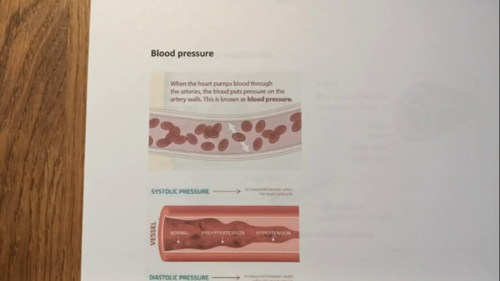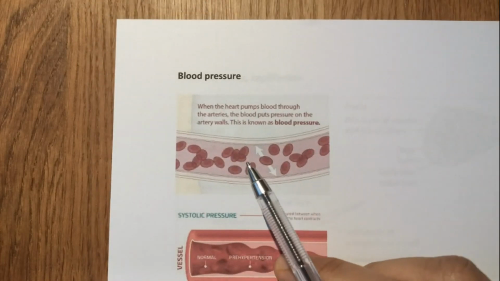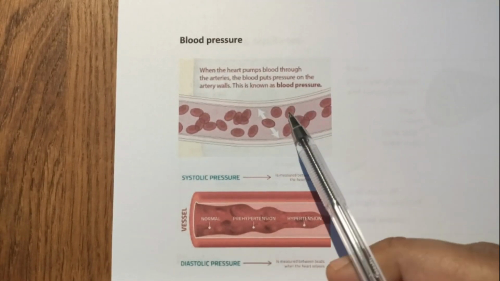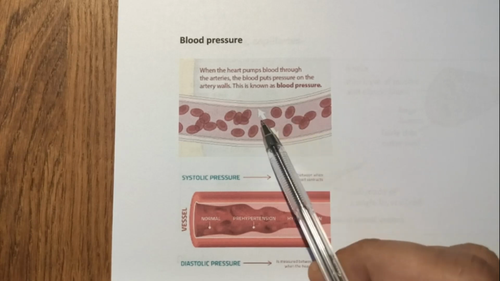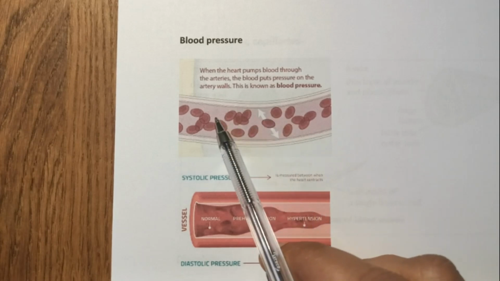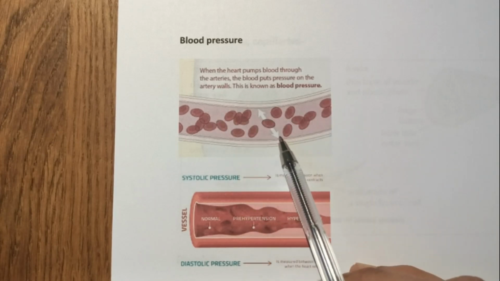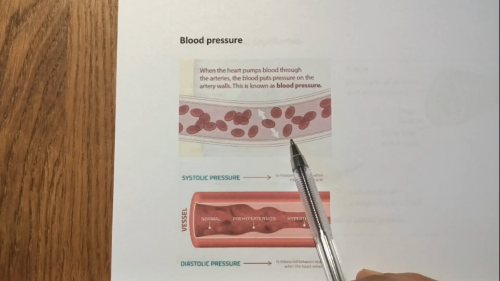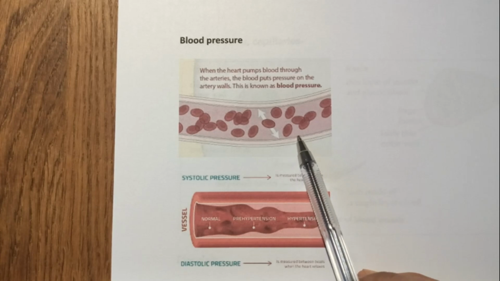Now, a very important concept in the medical field that you should be aware of is blood pressure. The force that is exerted by the flowing blood against the wall of the vessel is called blood pressure. So the blood is flowing through this vessel, and the force that it exerts on the walls of the vessel is called blood pressure. This is much greater in arteries than veins. Remember, an artery carries blood away from the heart to the tissue. A vein brings the blood back from tissue to the heart.